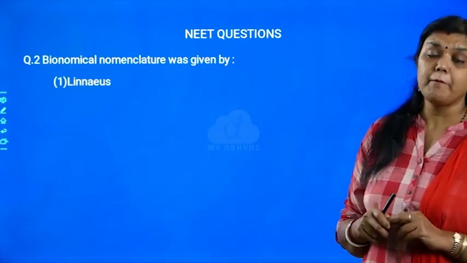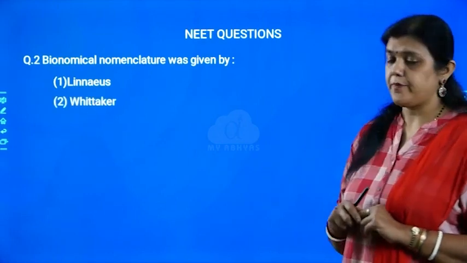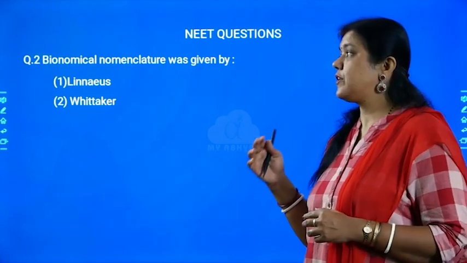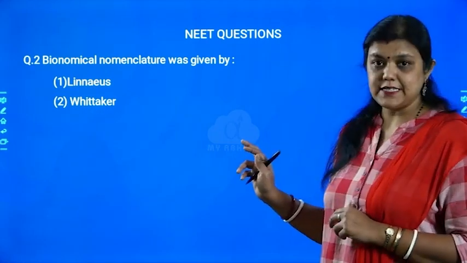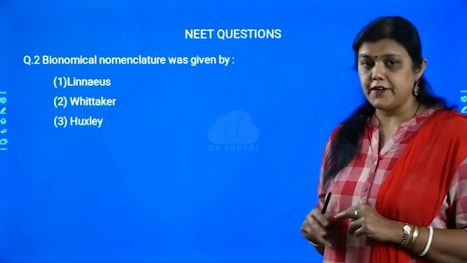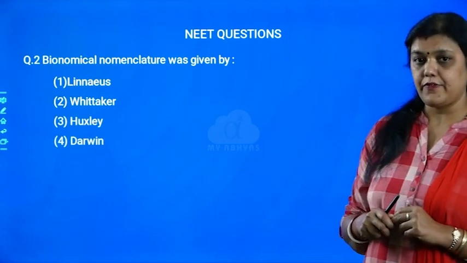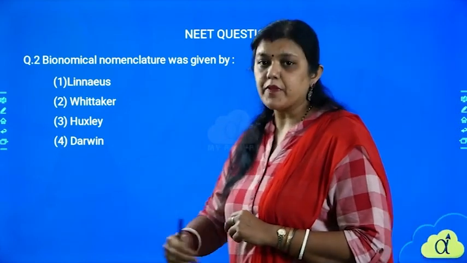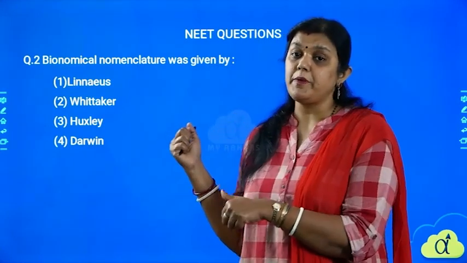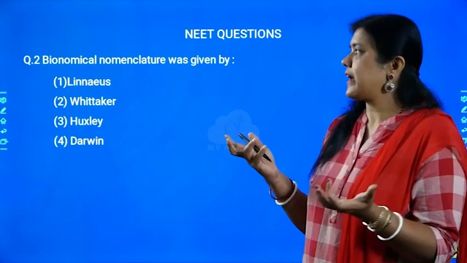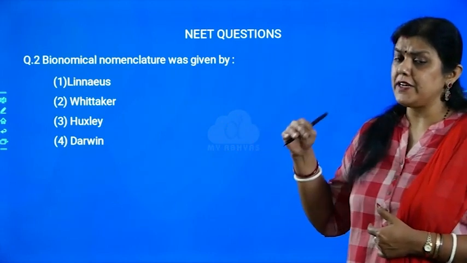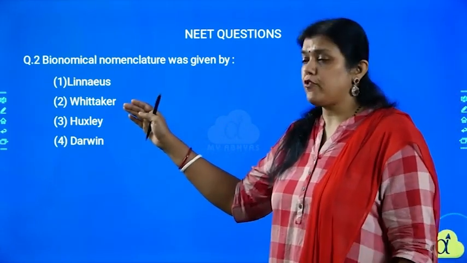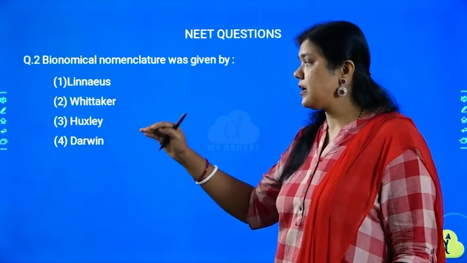The next question is: binomial nomenclature was given by. You have to name the scientist who first told about binomial nomenclature. The options are Linnaeus, Carolus Linnaeus, Whittaker, then Huxley and Darwin. You will get all these scientists' names in the later part of the chapters which we are going to cover, so at that time these names may be confusing and you may forget who actually gave binomial nomenclature. For that reason, we are discussing this question at this level itself, because we have not yet discussed the contribution of Whittaker, Huxley or Darwin.